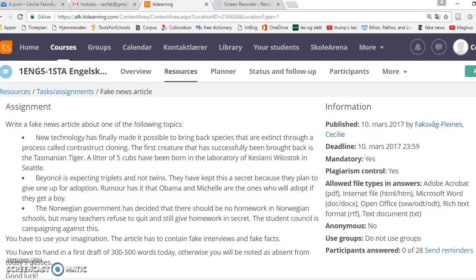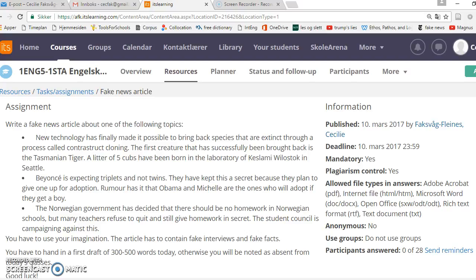So this is all something that I've made up, okay? The Tasmanian tiger is real though, or it's extinct. So it's a real animal that used to live that is no longer with us. And the second one: Beyonce is expecting triplets and not twins. They have kept this a secret because they plan to give one up for adoption. And rumor has it that Obama and Michelle are the ones who will adopt if they get a boy. So that's the second case you can choose.